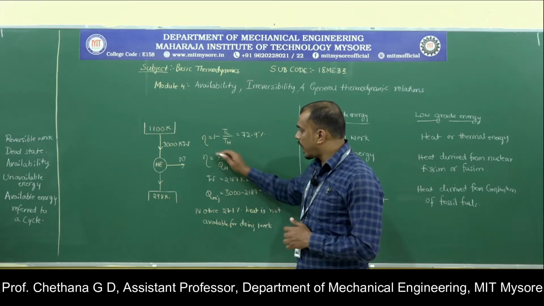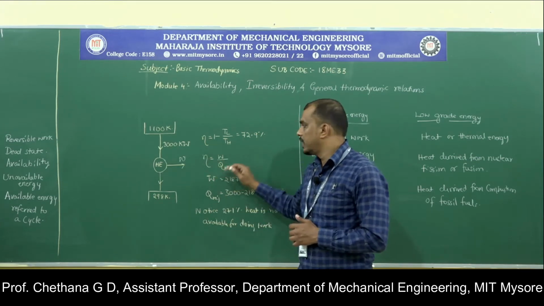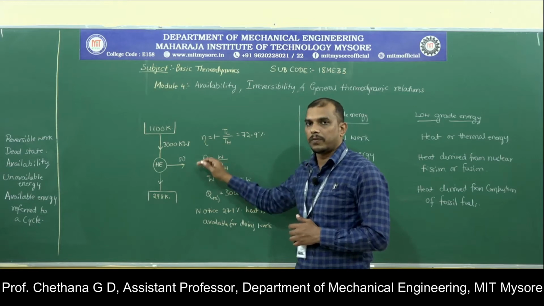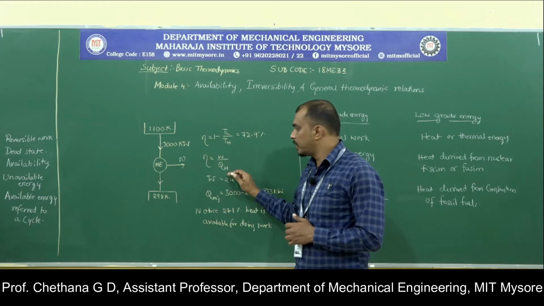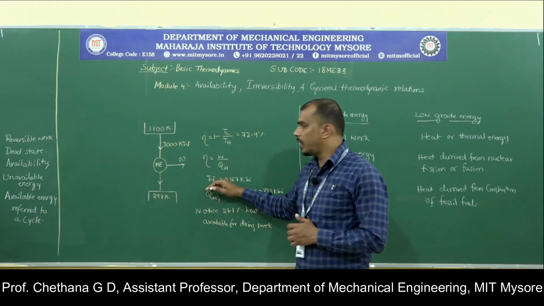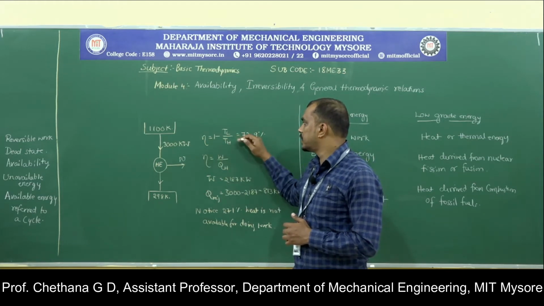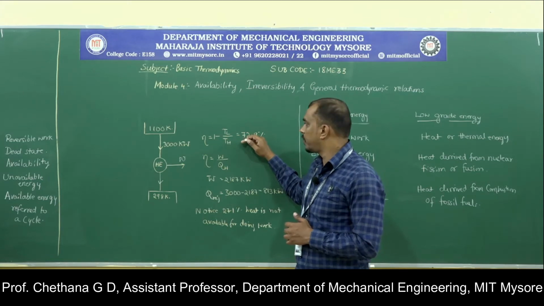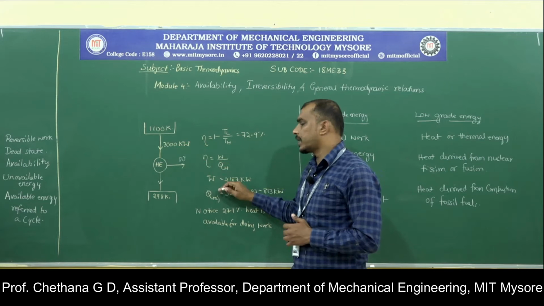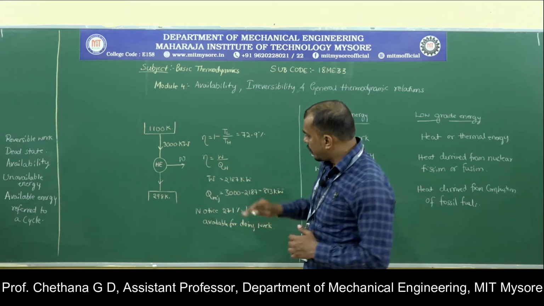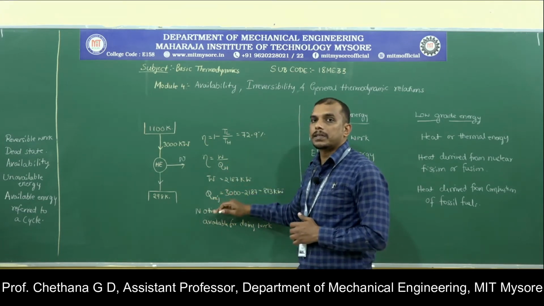On the other hand, using the energy balance equation, which we know from the first law of thermodynamics, efficiency is output by input. Because you know the maximum efficiency can be 72.9% and QH is 3000 kilowatt, you can calculate the work. Now you can calculate the heat rejection.